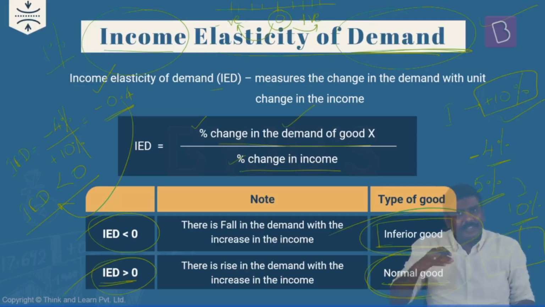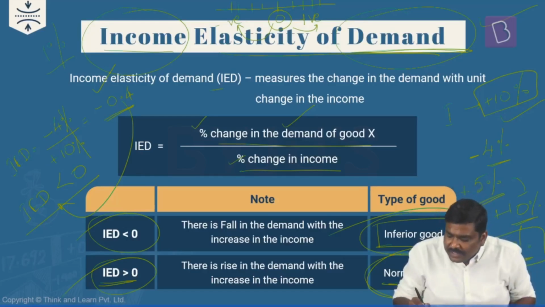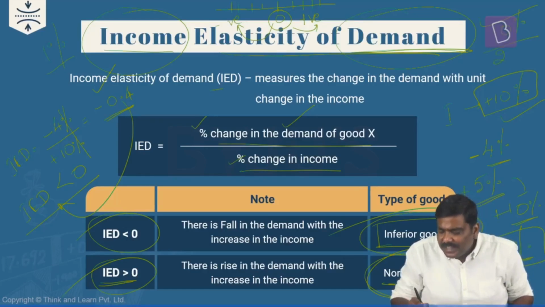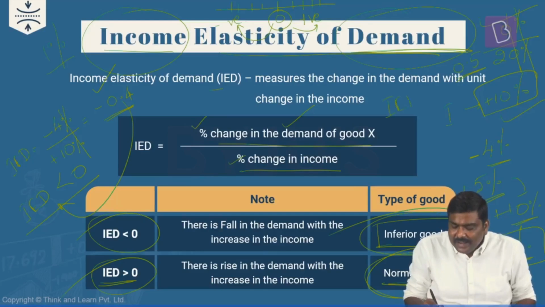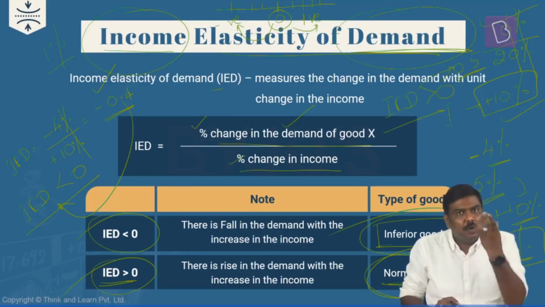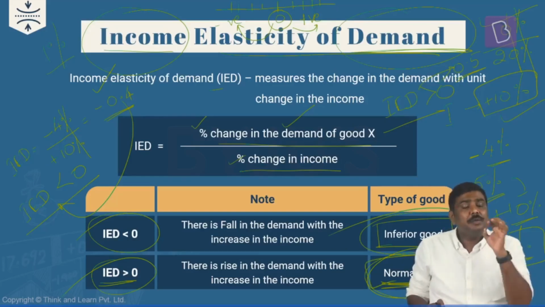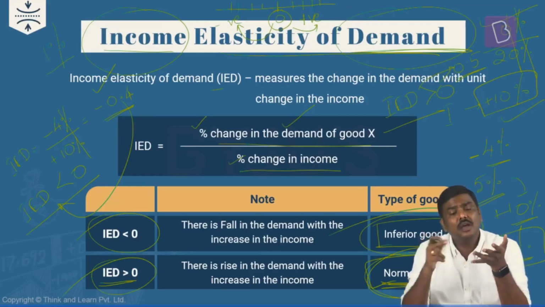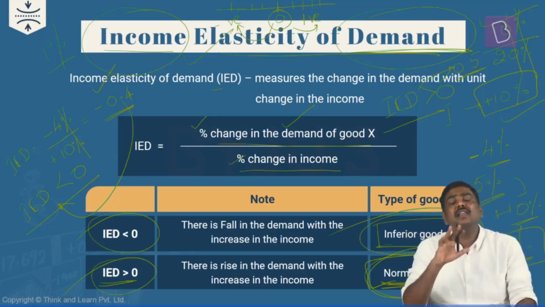Have you understood this? So when the demand increases, the numerator is positive. When income increases, the denominator is positive. Replace the numerator and denominator with these numbers. Imagining the demand has increased by 10% with a rise in income of 20%, what is the outcome? Outcome is 0.5. But rather than saying 0.5, can I simply say that ID is greater than 0? Greater than 0 essentially means positive. So whenever ID is greater than 0, we'll simply refer to this as a normal good. So remember this: ID less than 0, inferior good. ID greater than 0, it's a normal good. That is the application of income elasticity of demand.